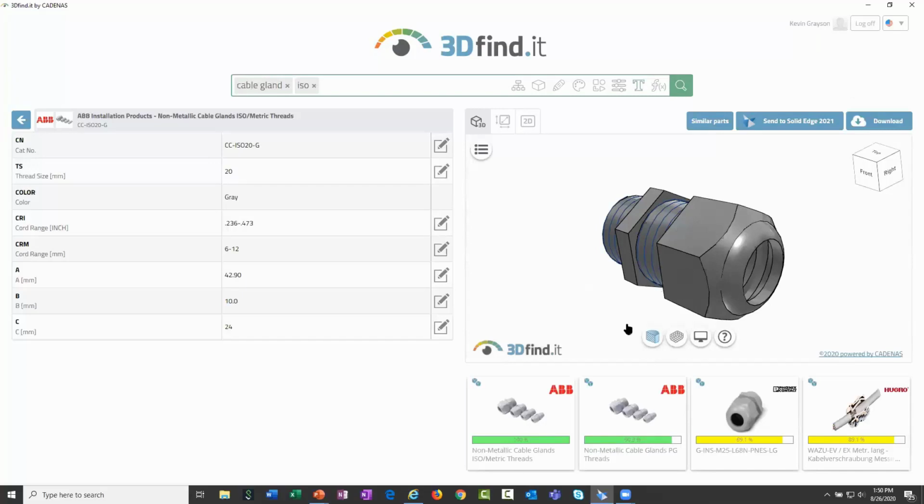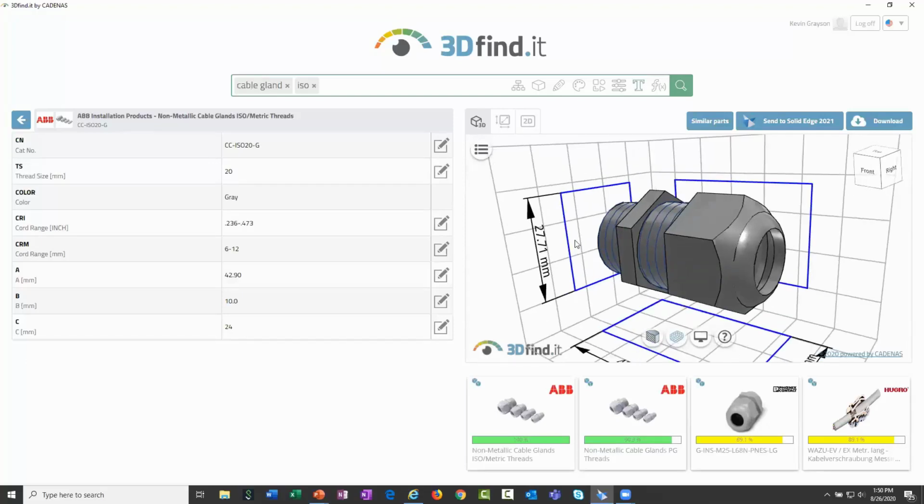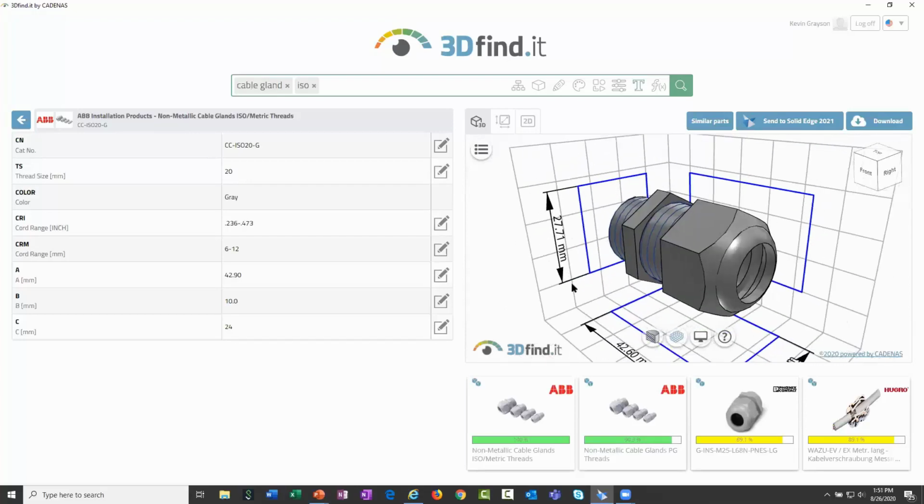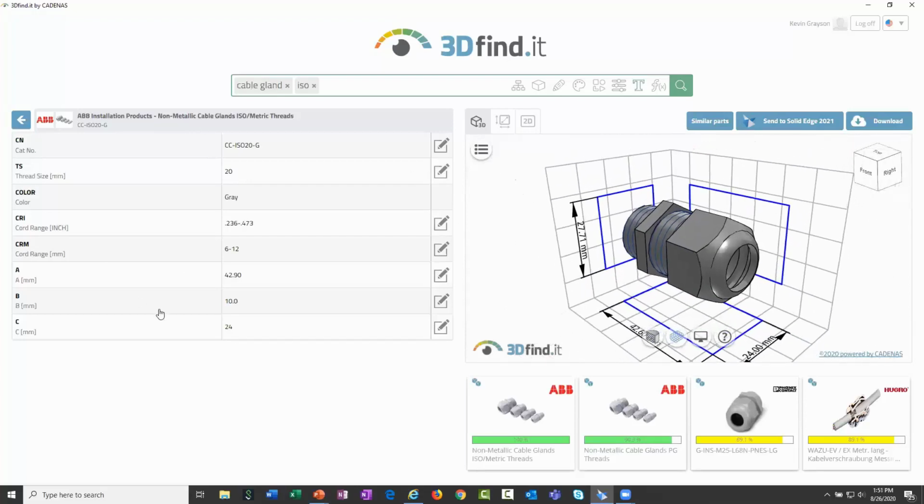That viewer also gives you common viewer tools like doing dynamic sectioning through the model. If you want to get an idea of how large this part is, you can turn on a grid and get an idea of how big this part might be. You'll also notice over here on the left-hand side, it allows you to configure some of the different properties or values or variables related to this part.